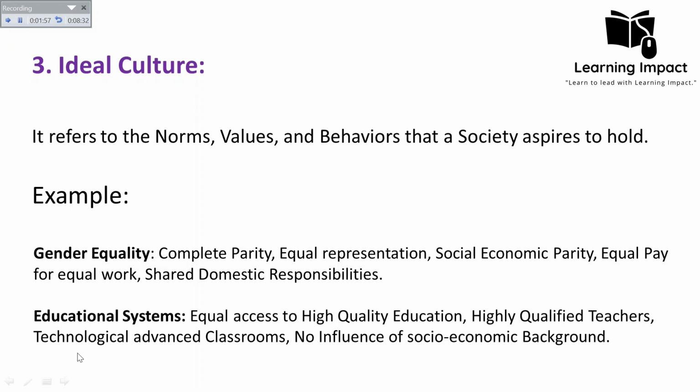Okay, so ideal culture is often represented in official documents, educational materials, and public speeches that are more formal. It represents a future vision for society and shapes society's goals. It also acts as a guiding principle, and it has advantages: it helps us understand morality and ethics. It leads to inspiration, innovation, cohesion, and a guiding vision. So this was all about ideal culture, which reflects what we should do, how we should behave in a society, what the standard of education should be, and what the standards of gender equality should be. These are all the standards that a society aspires to.